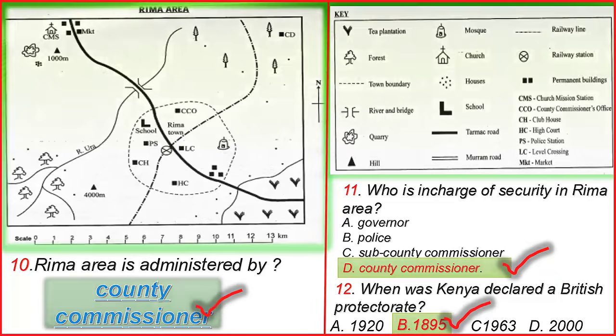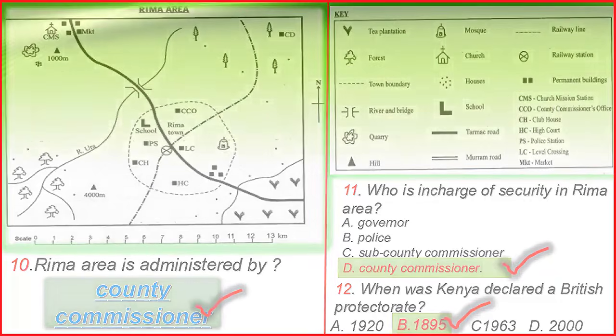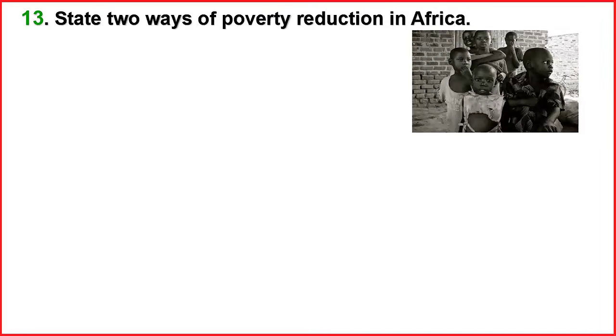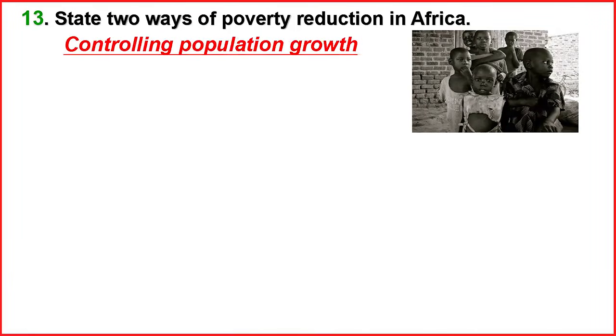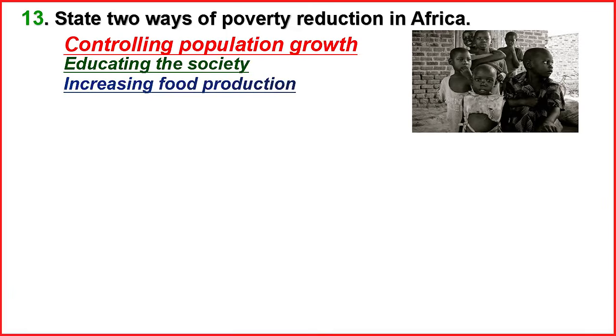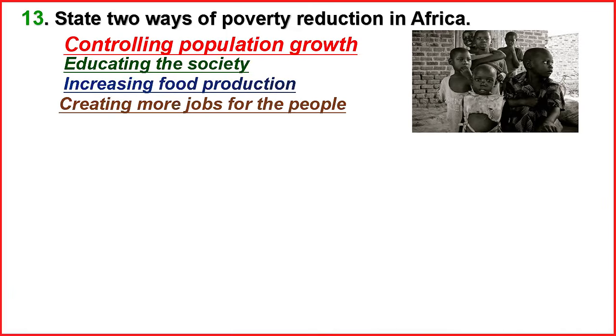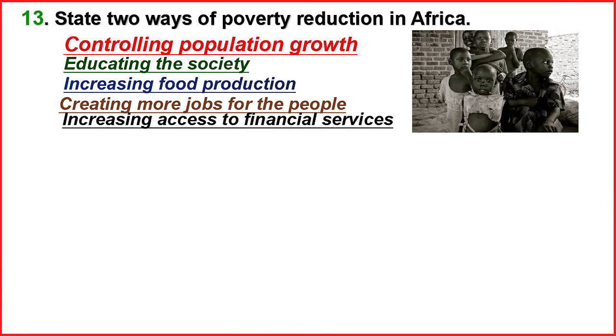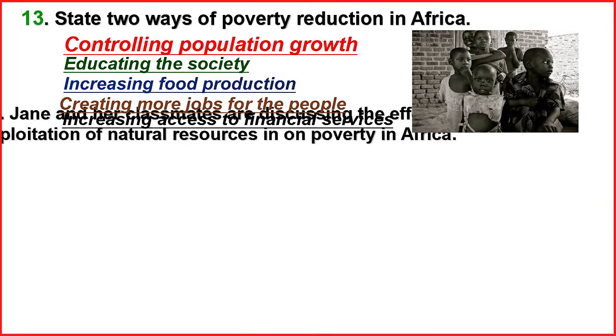Question number 13, we are going fast. You can see question number 13 here. It says, state 2 ways of poverty reduction in Africa. We have controlling population growth, educating the society, increasing food production, creating more jobs for the youth or for people, and increasing access to financial services, and so on.